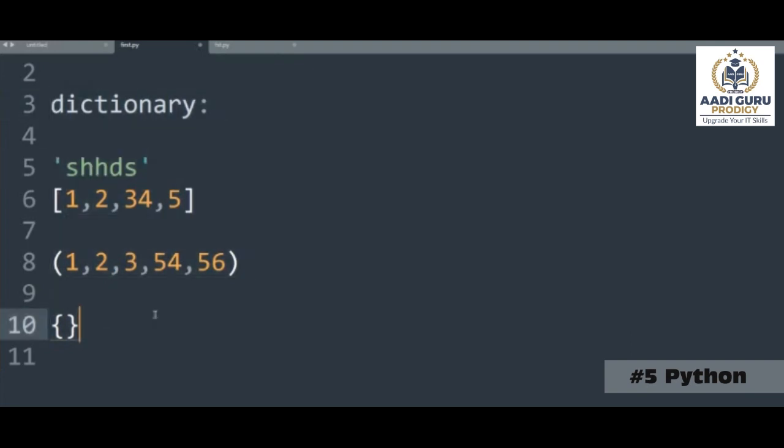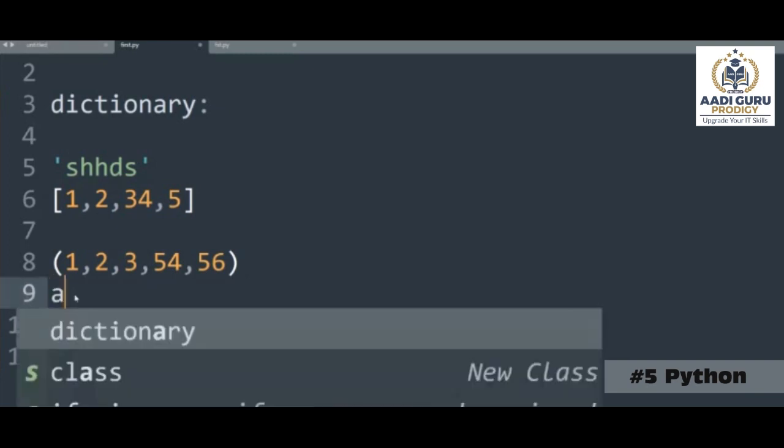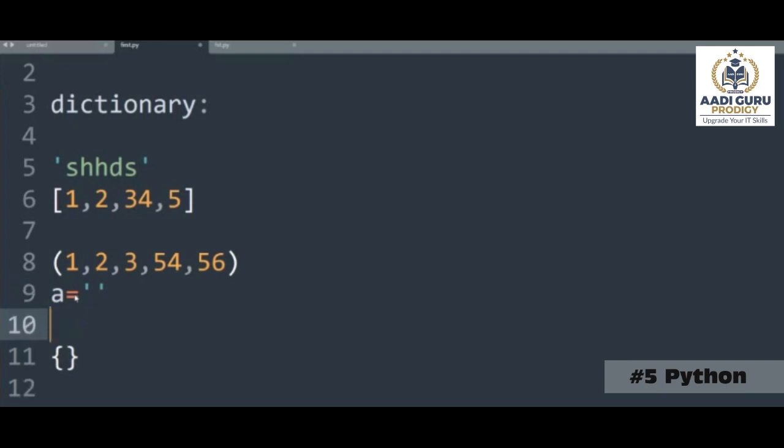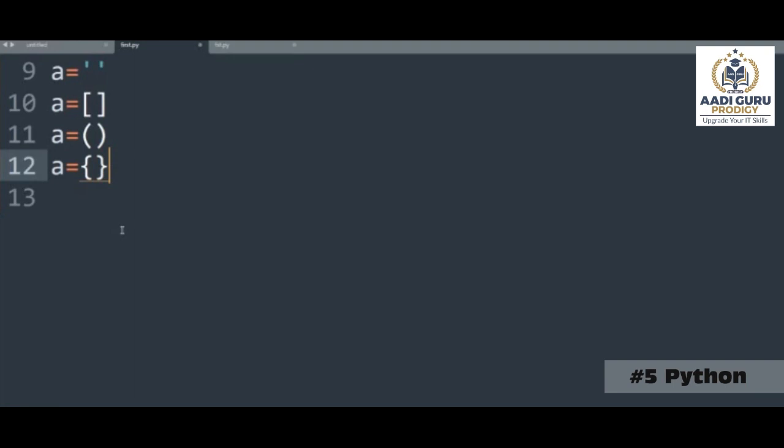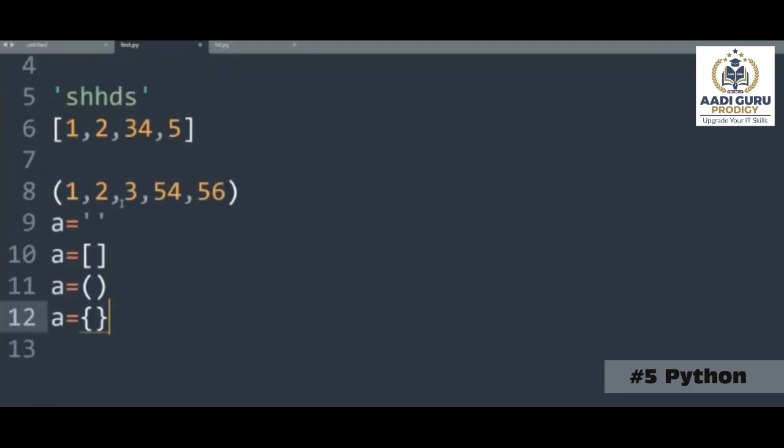To get started with dictionaries, to create a dictionary, we will be using curly braces. If you give a equal to empty quotes, it will become an empty string. If you use square brackets, it will create a list. In the same way, if you use parentheses, it will create a tuple. And if you use curly braces, it will create a dictionary.